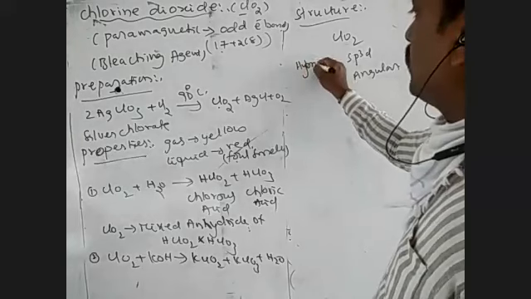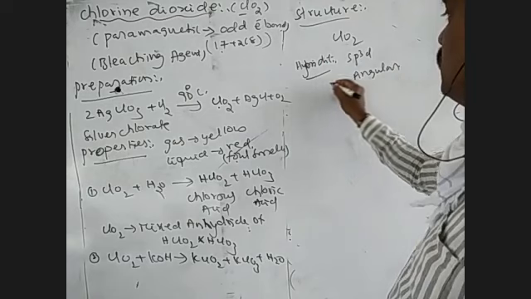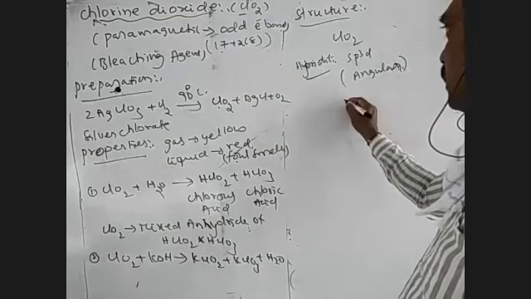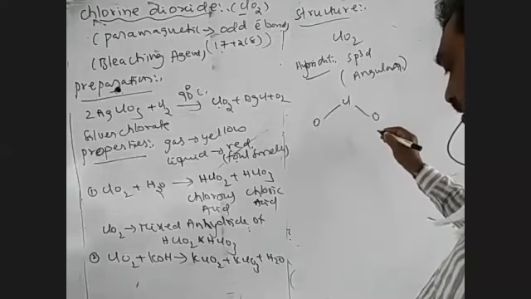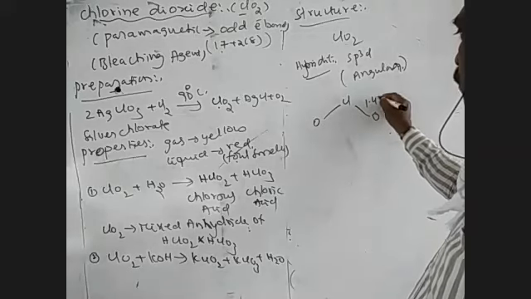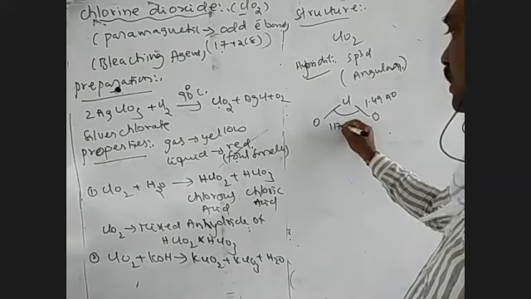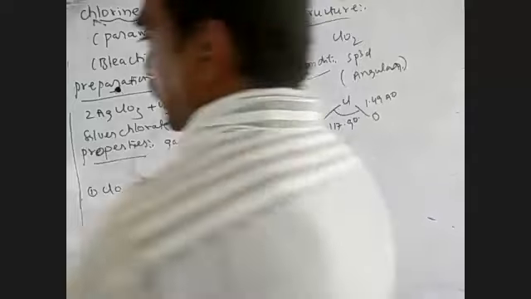In ClO2, the hybridization of chlorine is taken as sp3d, and the structure of the molecule is taken as angular geometry. The central atom is Cl, with O atoms attached. The Cl-O bond length is taken as 1.49 angstroms, and the O-Cl-O bond angle is 117.9 degrees.